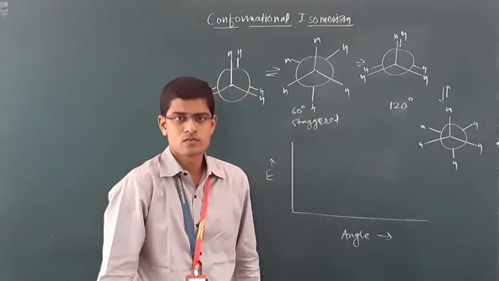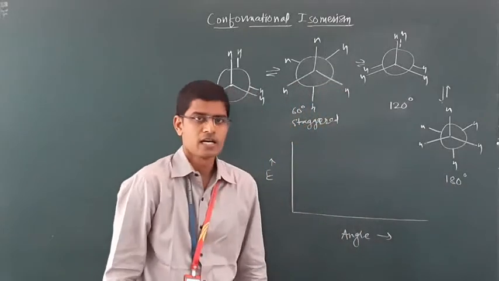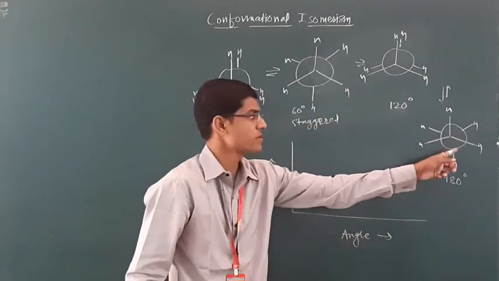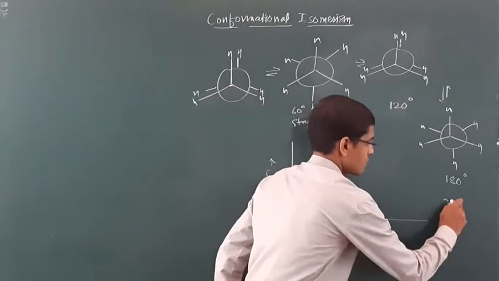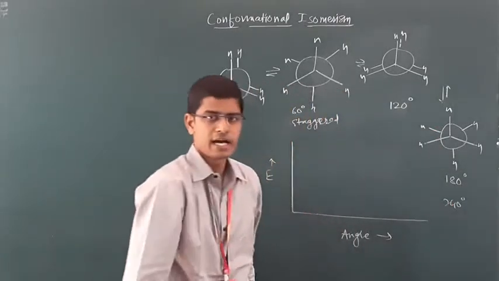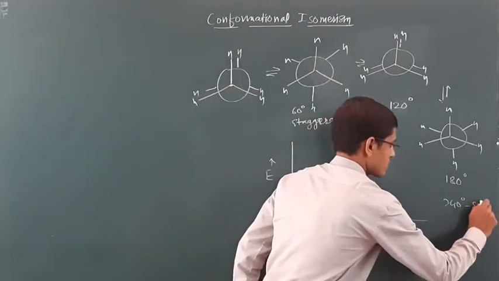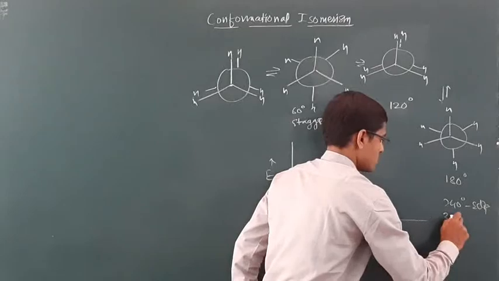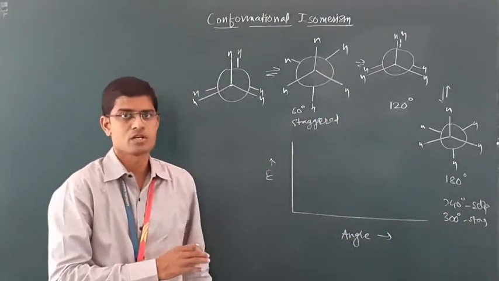What is the net rotation? 180 degree. Again, if you rotate the rear carbon by 60 degree, you will get the eclipsed conformation at 240. Again, if you rotate by 60 degree, eclipsed at 300 degree, staggered, 360, again eclipsed.